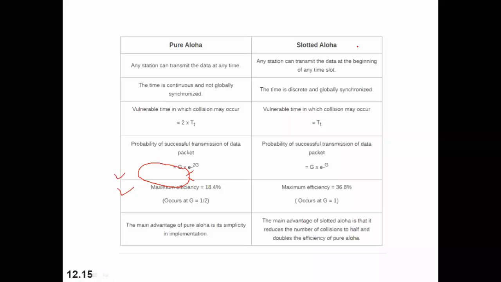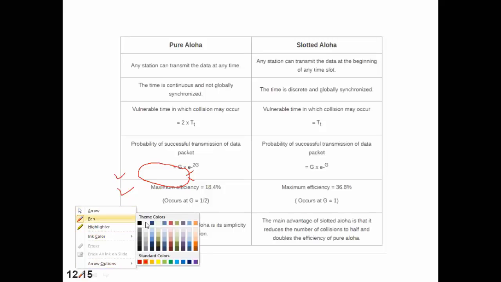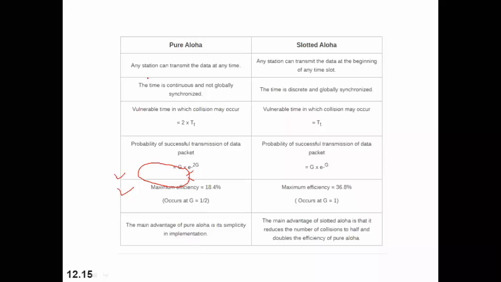So now talking about the important question from the MST point of view, please take a screenshot of this, that is pure Aloha and slotted Aloha. As I told you, in pure Aloha any station can transmit data at any time, where the time is continuous and not discrete.